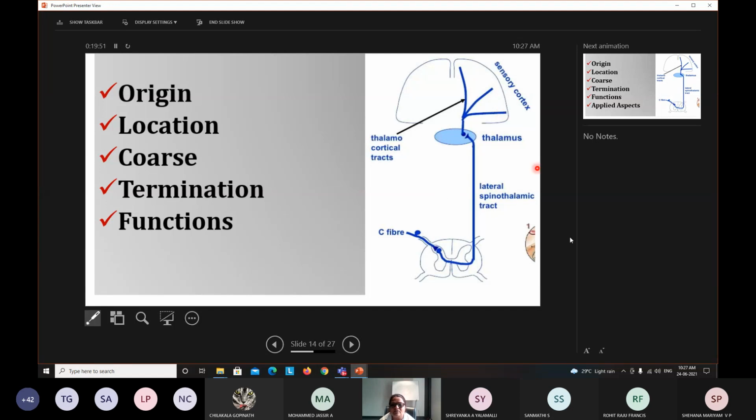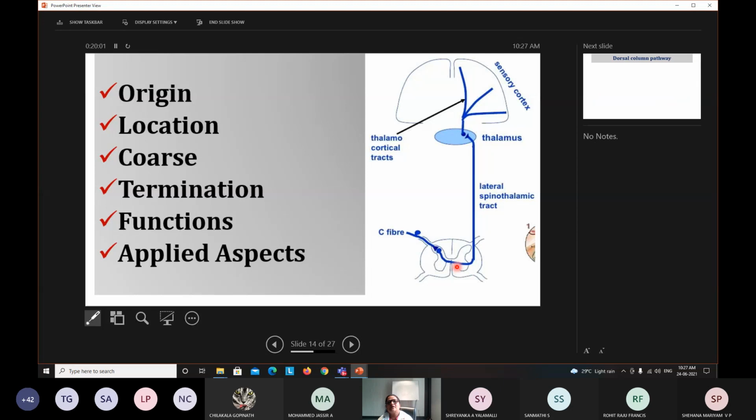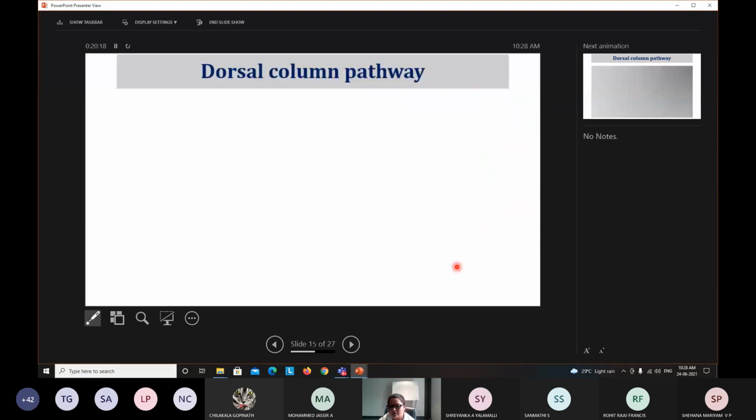If this is a spinothalamic tract, which sensory information does it send to the brain? That you have to discuss. And ultimately you have the applied aspect, that is, if there is any injury to this particular tract, what happens to the person. These are the headings under which each tract has to be discussed. So let us see one by one.